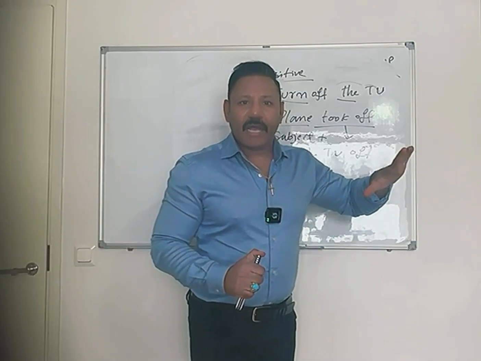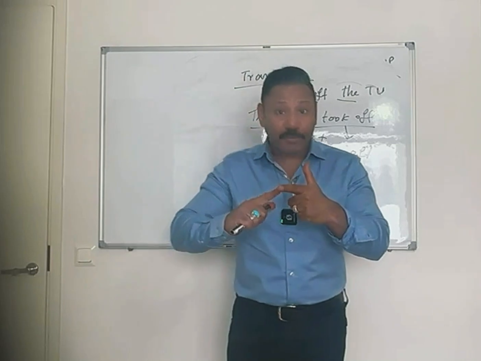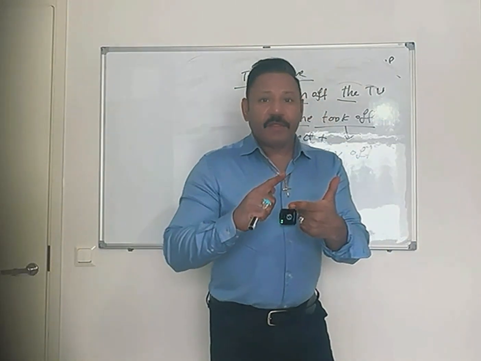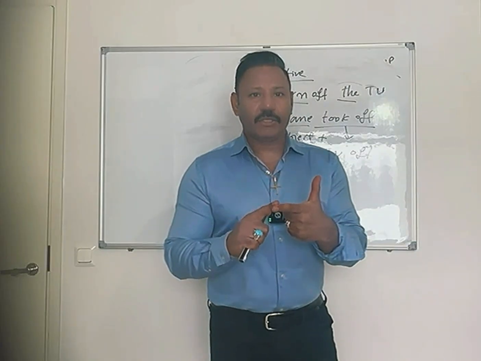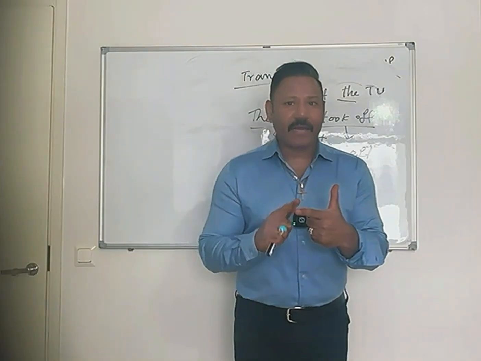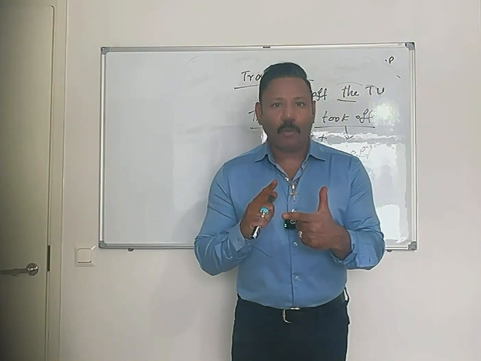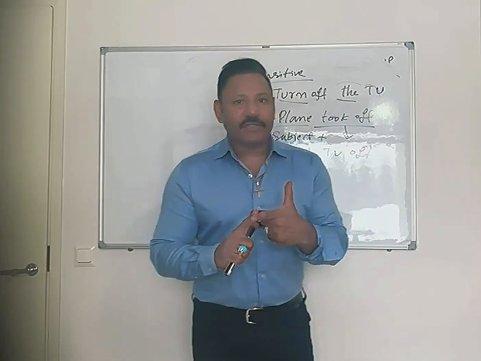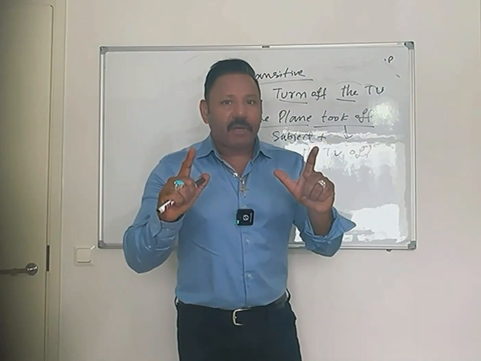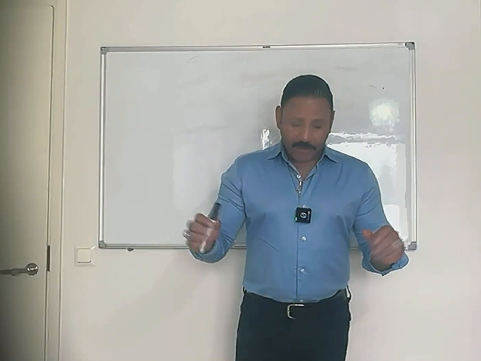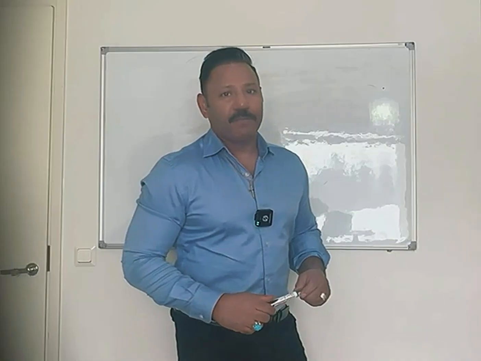So turn is the verb, off is the particle, turn off is the phrase. But this phrase has been separated by the object. Have you seen? The lights is the object. When we use turn the light off, it means the object has separated the verb and particle. This is called separable phrasal verbs. Is it clear now?